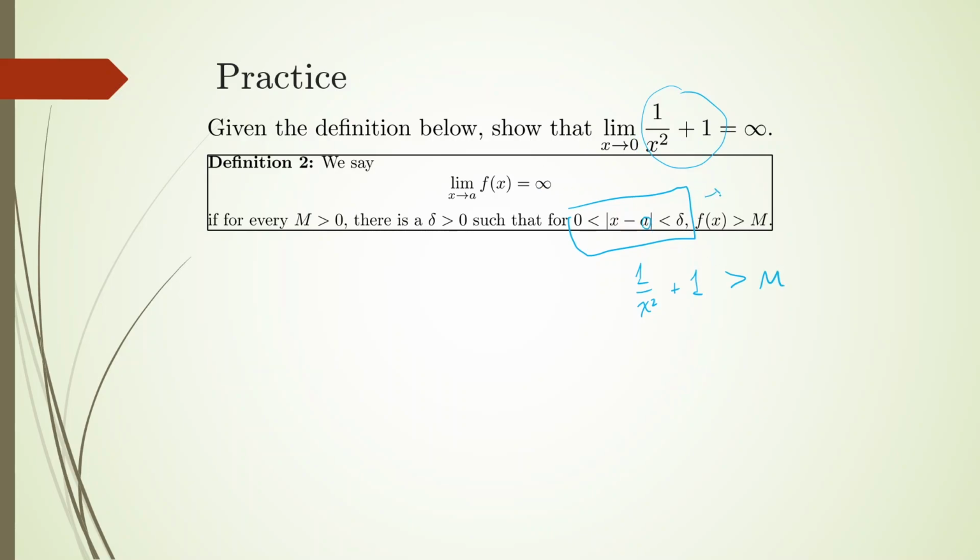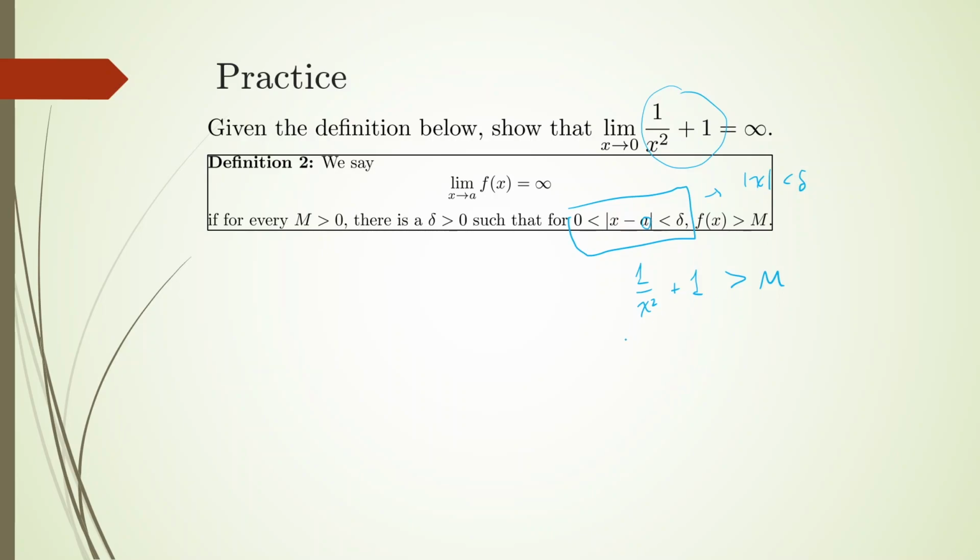So what are we going to assume? We're going to assume that we know the absolute value of x is smaller than delta. I can make that as small as I want. I can choose whatever neighborhood to restrict the x values, centered around 0.